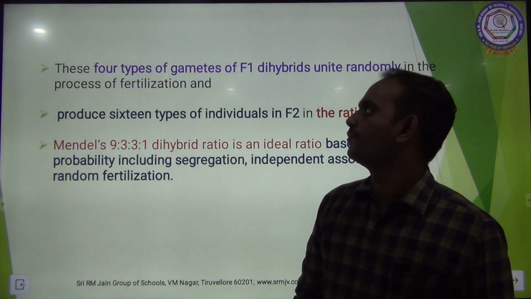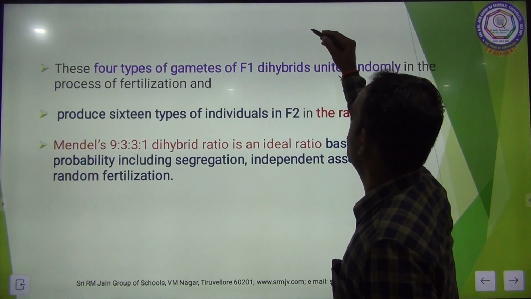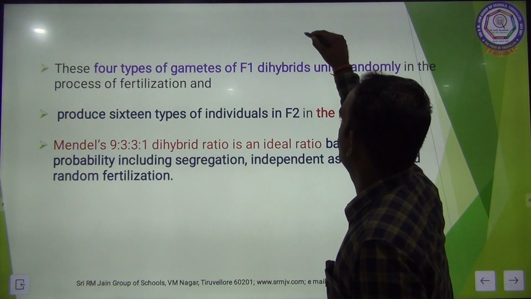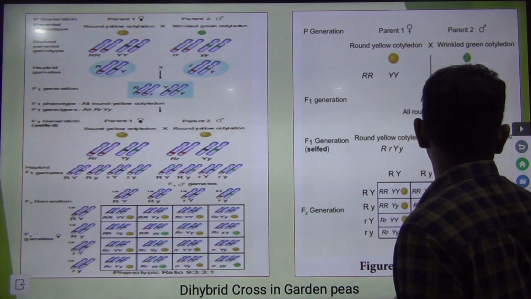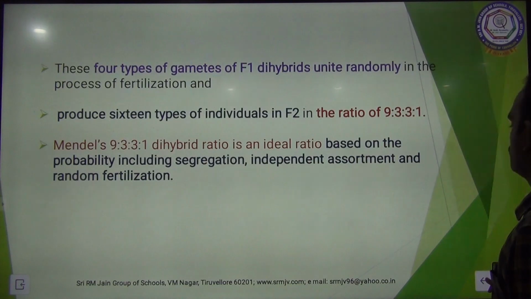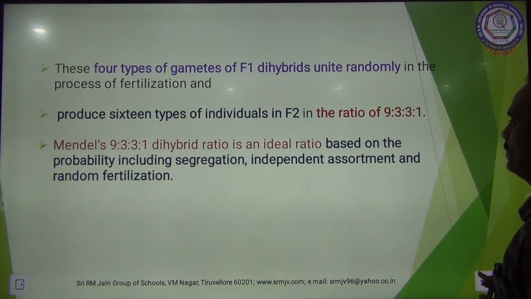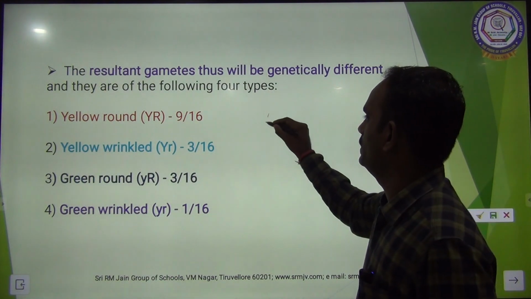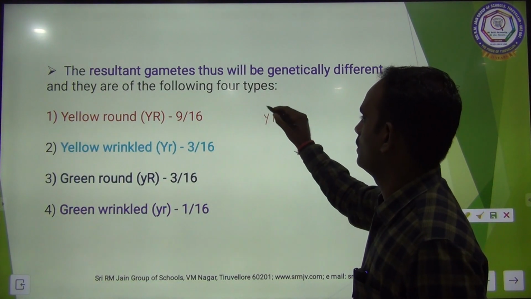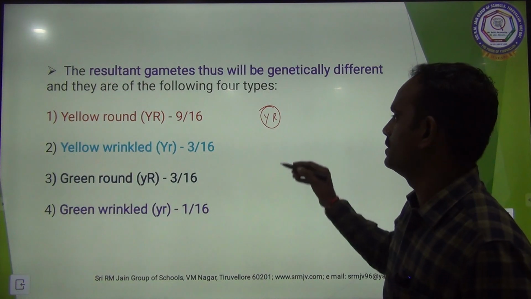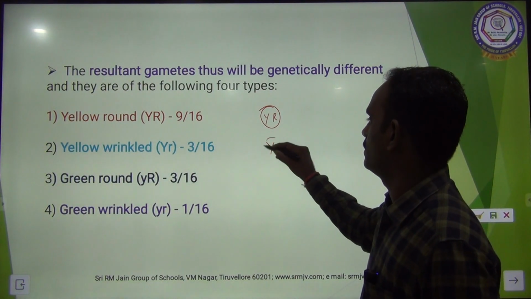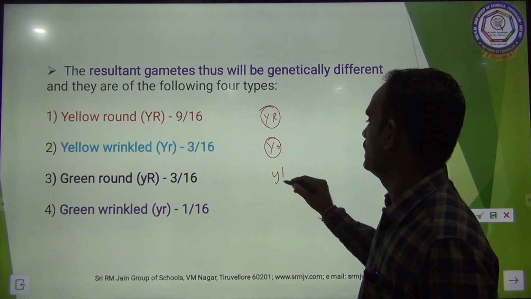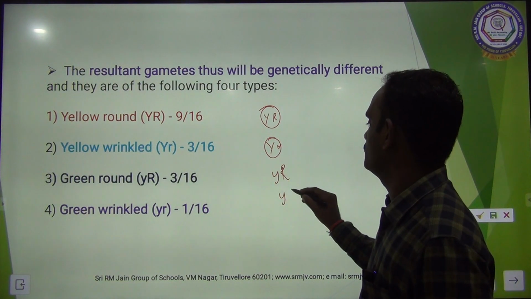These four types of gametes, what are the four types? Capital Y, capital R. This is one type of gamete. Capital Y, small r. Then small y, capital R, and small y, small r.